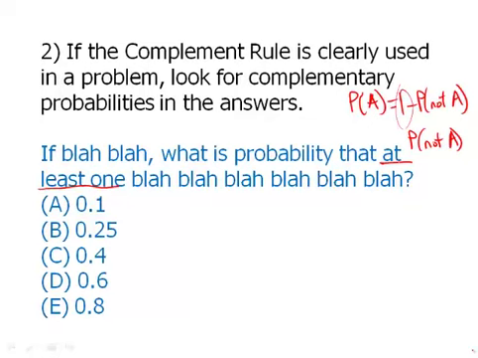Because it is a common mistake, on a problem where the complement rule is used, the test maker will always put the likely mistake in as a trap answer alongside the correct answer. So if we see pairs of answers that are complements, that's a very good clue that one of those is the correct answer.